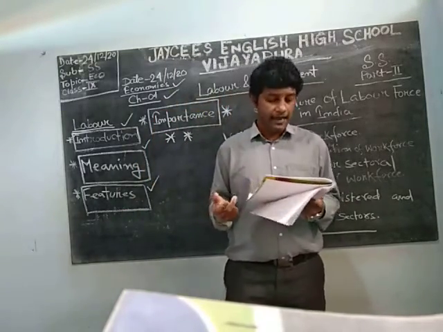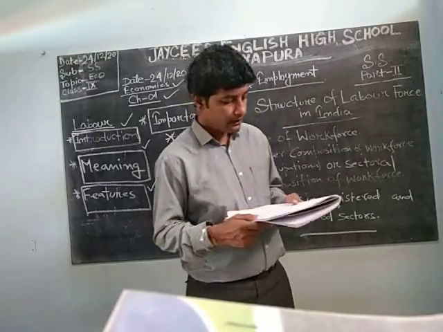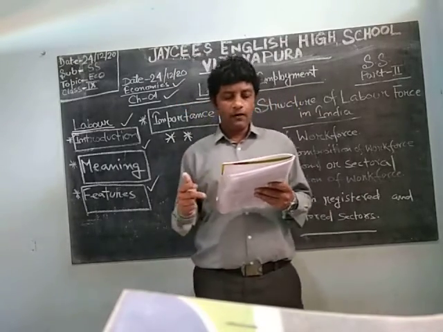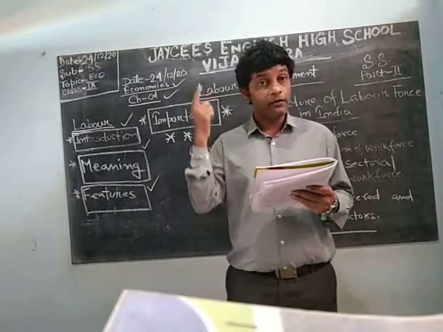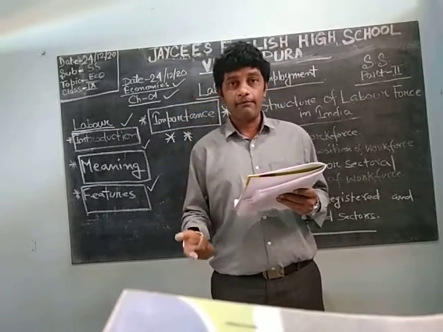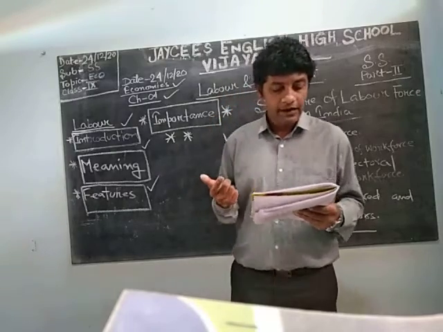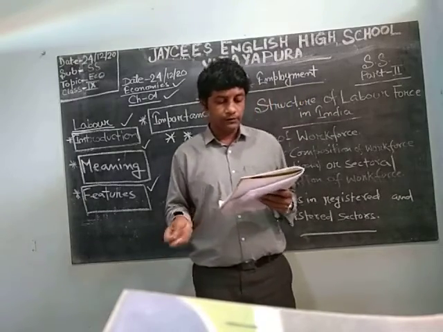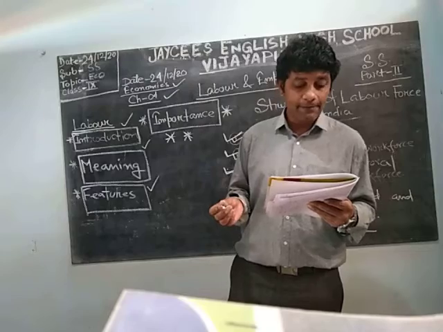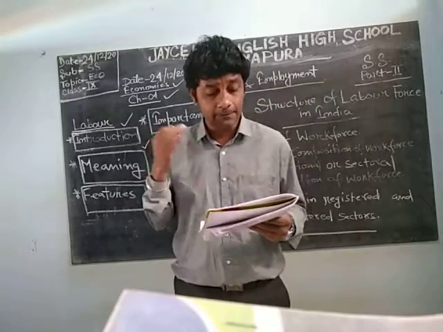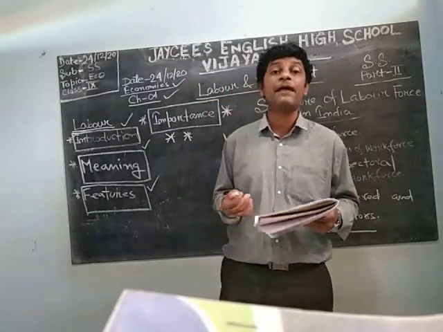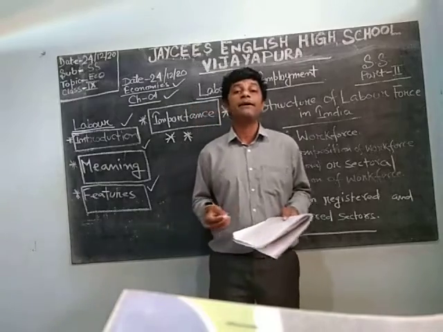Next point, the composition of workforce in 2011, meaning the last census that happened in India. The composition of workforce in 2011 shows a larger proportion of workers are engaged in the primary sector. What is this primary sector?